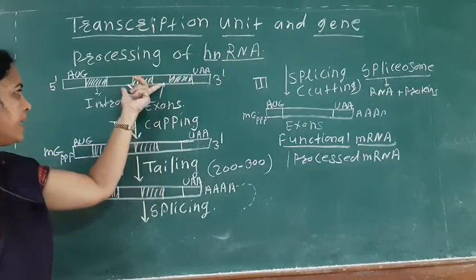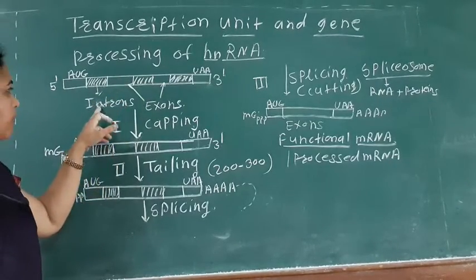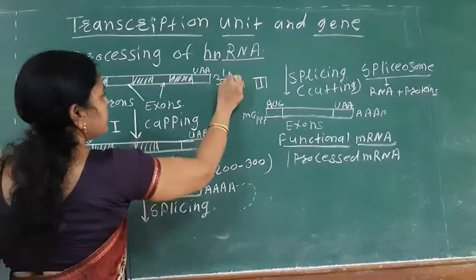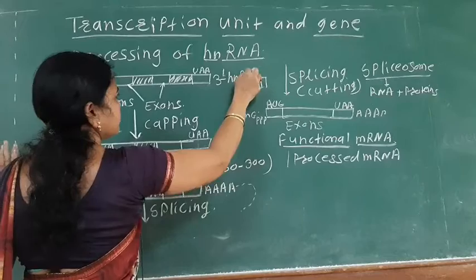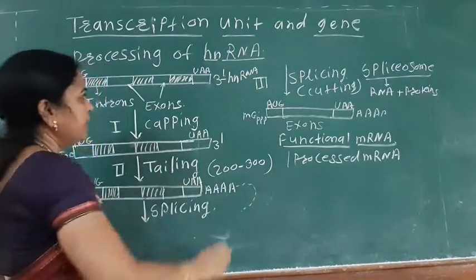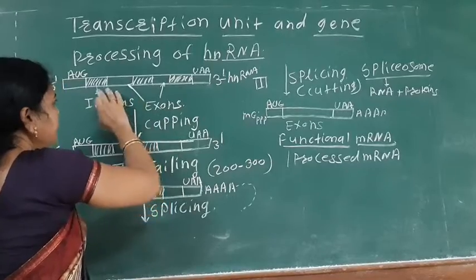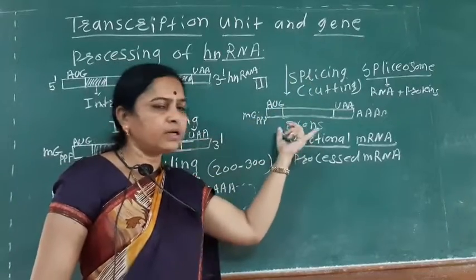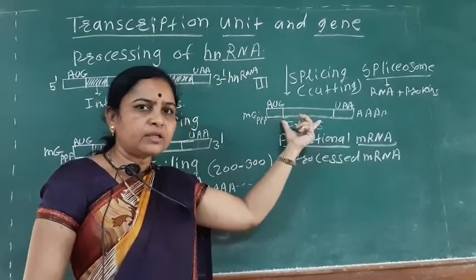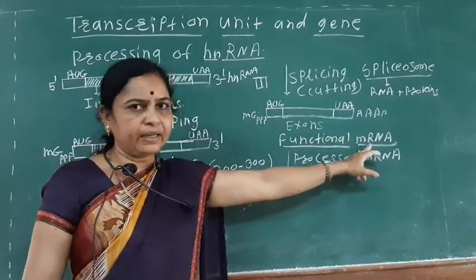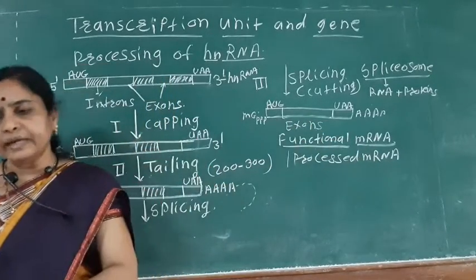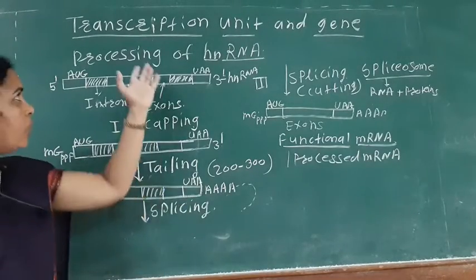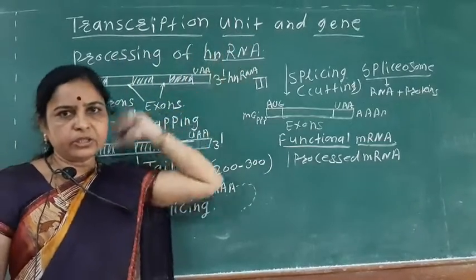The hnRNA, heterogeneous RNA, is mainly made up of introns and exons. After the processing, that is capping, tailing and splicing, the RNA which is produced is the functional mRNA, having only the exons. So here the processing of the hnRNA into mRNA takes place.